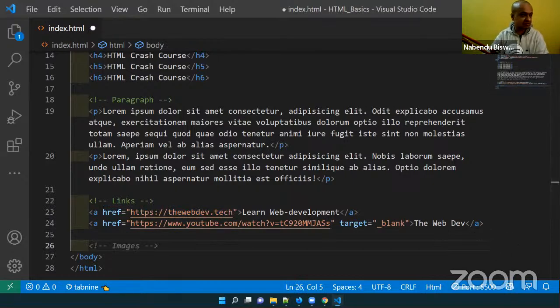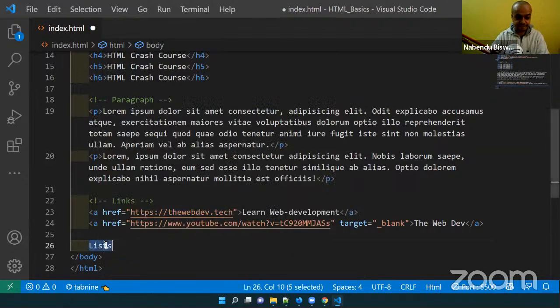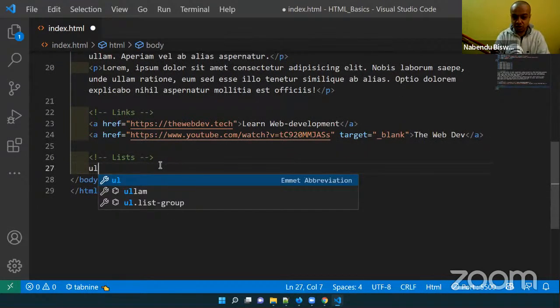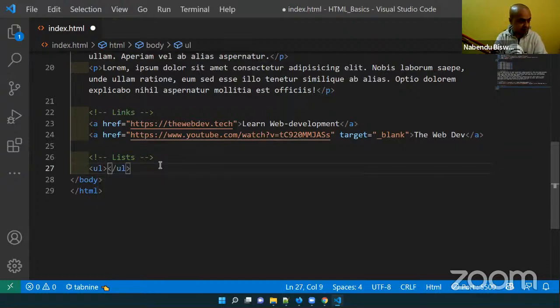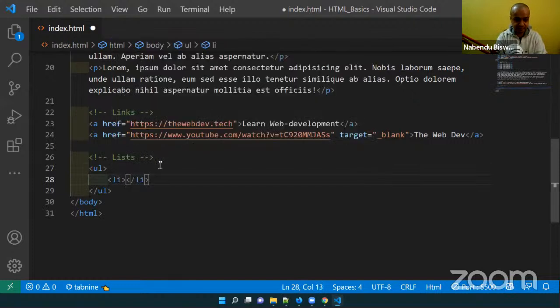Okay, so the next tags which we are going to see are the list tags. Here I'll do unordered list. That bullet list you might have seen at a lot of places, they are known as list tags. So you have to take UL. UL is known as unordered list, and then inside that I have to take li. UL is known as unordered list, and li is known as list item.